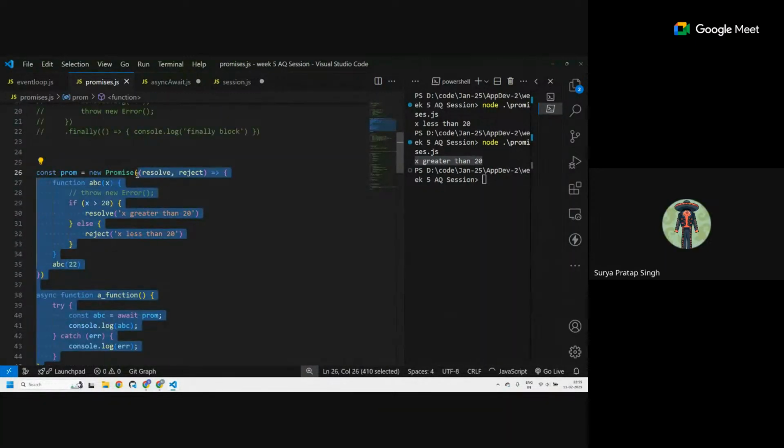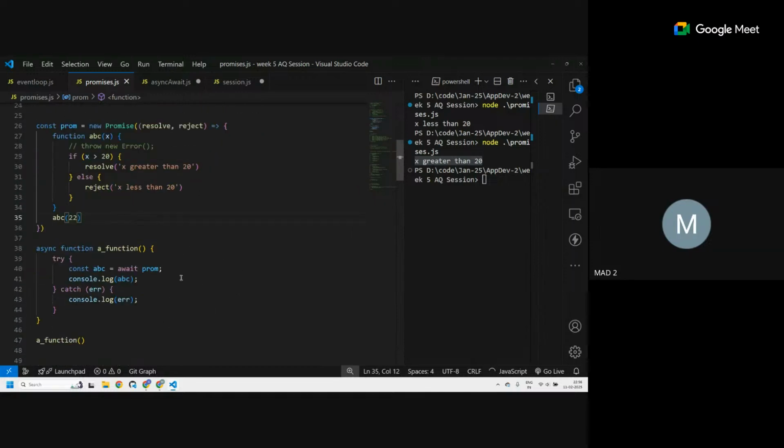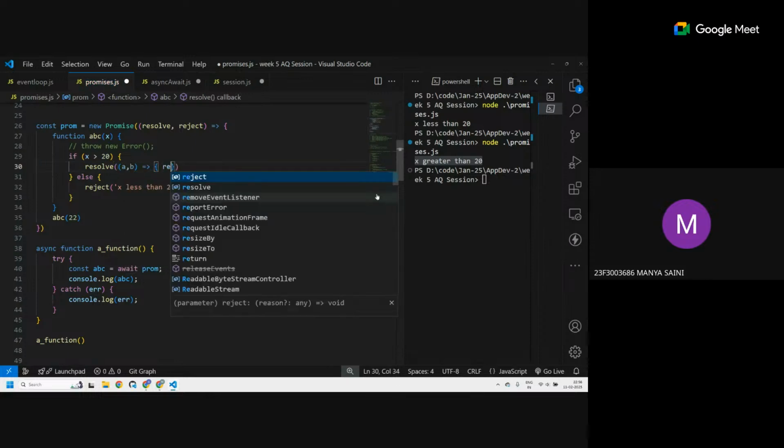Sir, there is a question. Oh yes, I forgot about that. What was the question? You have to create a function over here. So you just create an arrow function with two arguments, say A and B, and then you return A plus B.